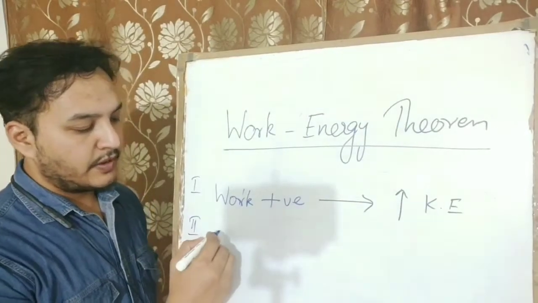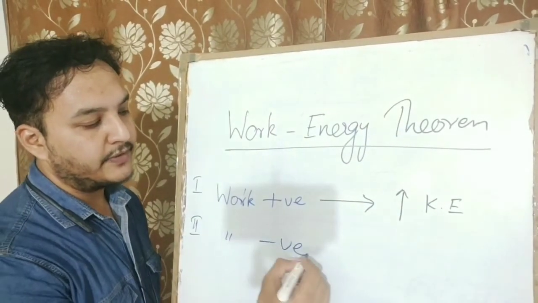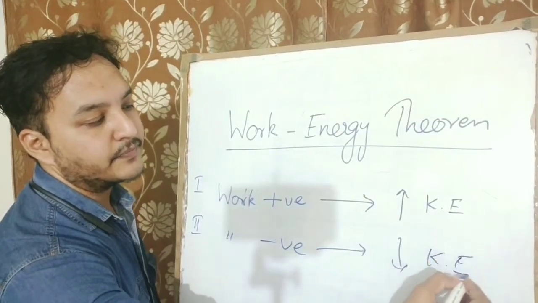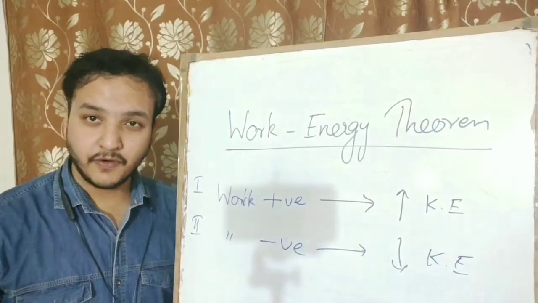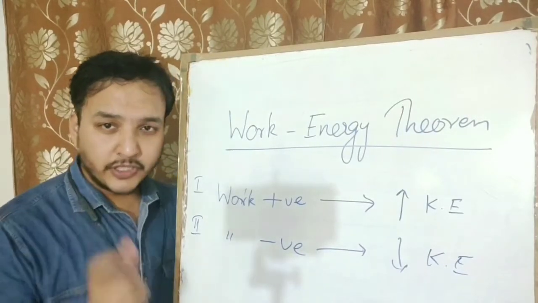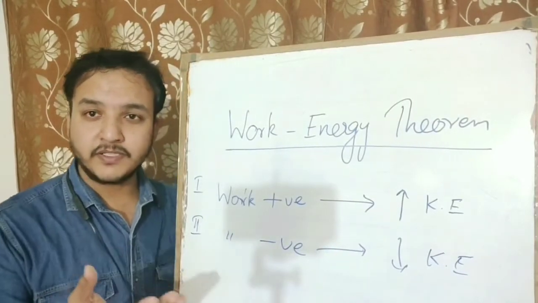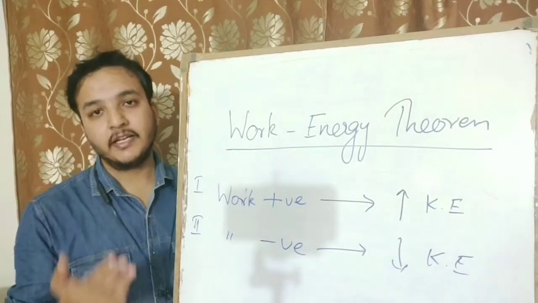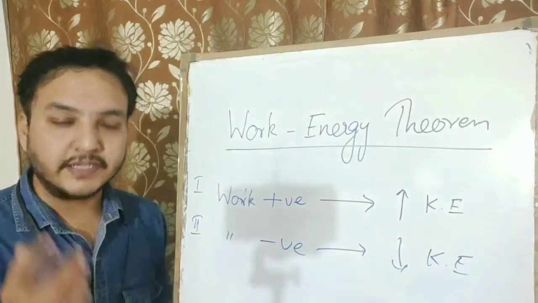So with the positive work, kinetic energy will increase. Case 2: when your work is negative, this will decrease the kinetic energy. When you are doing a work in the opposite direction, obviously the speed will reduce. If velocity reduces, the formula says half mv square, so velocity decreases, automatically kinetic energy will also decrease.